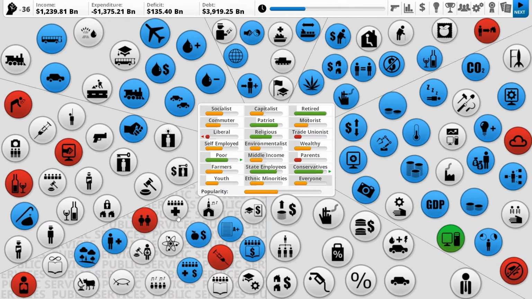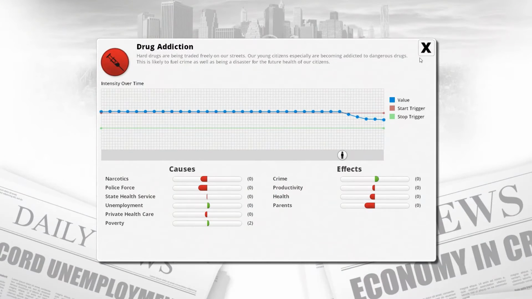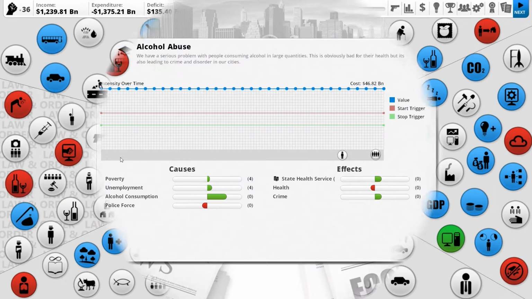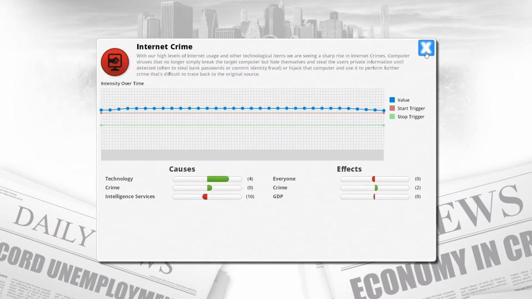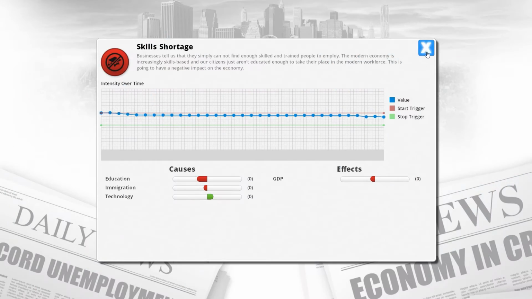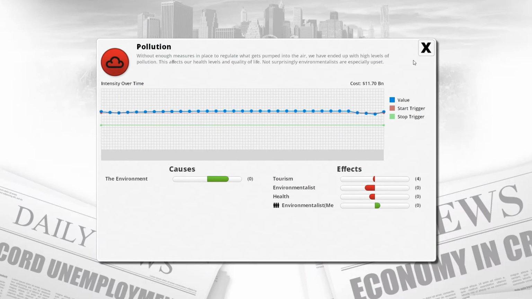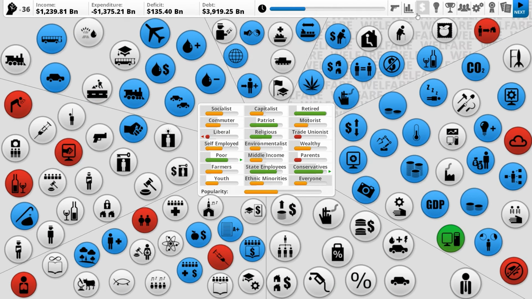That should be some extra money back. Obesity is still dropping. Narcotics, drugs are still around. Alcohol abuse is just not going anywhere. Internet crime is slightly dropping, but not really. State schools, not really. Pollution is going up. Homelessness is going down. Okay. We really need to start dealing with some of these problems.